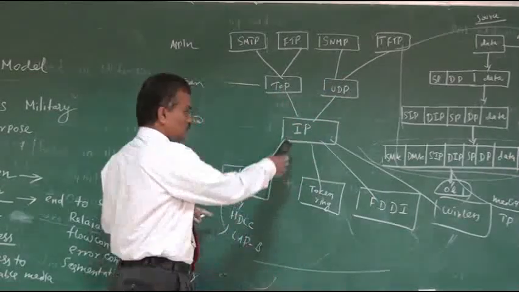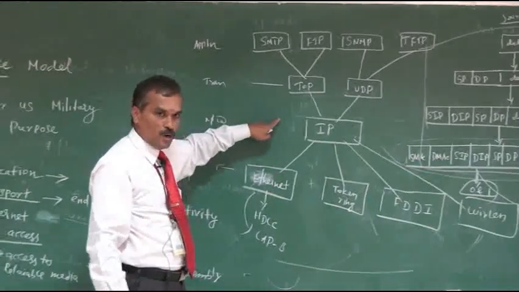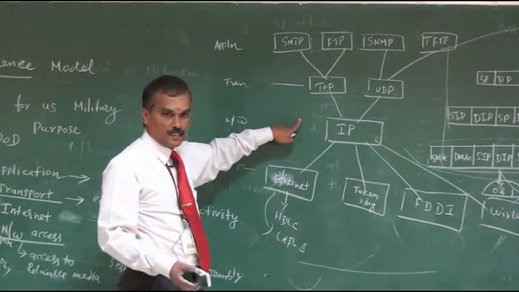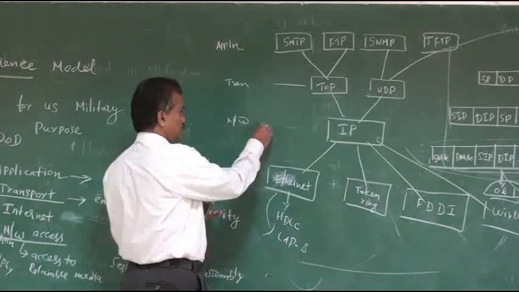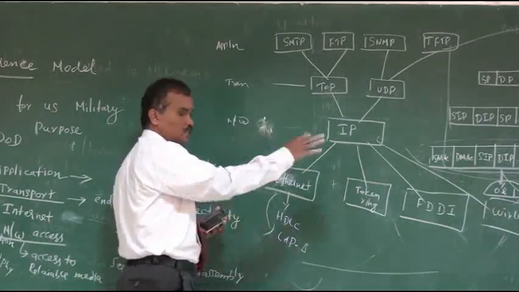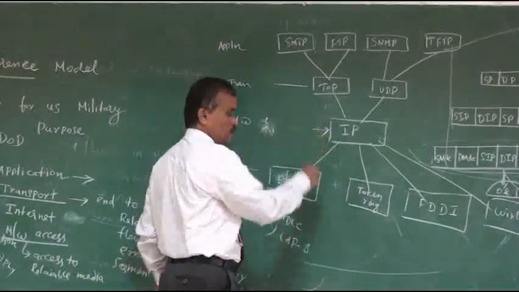Next, IP is nothing but the Internet Protocol. It is responsible for routing the data from source to destination, or finding the path to reach the destination. That is the main purpose of IP. Again, IP is connectionless.